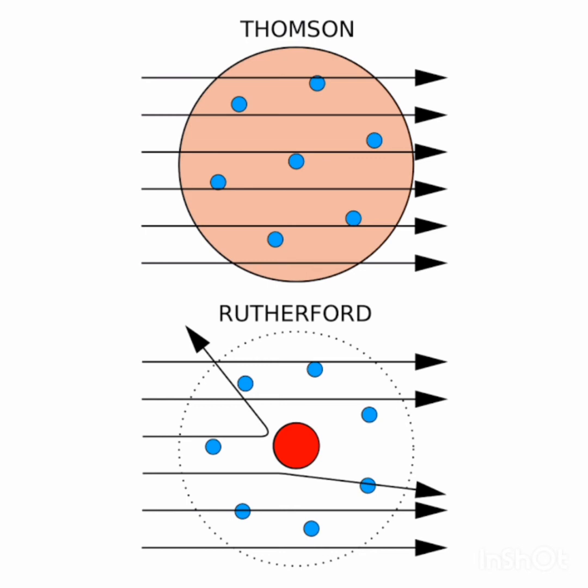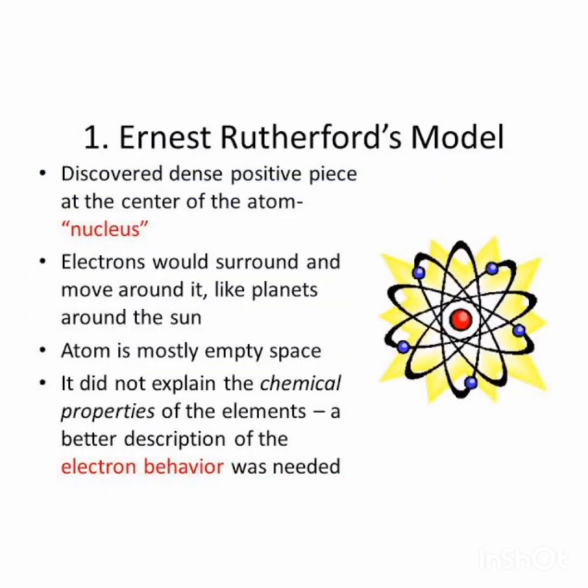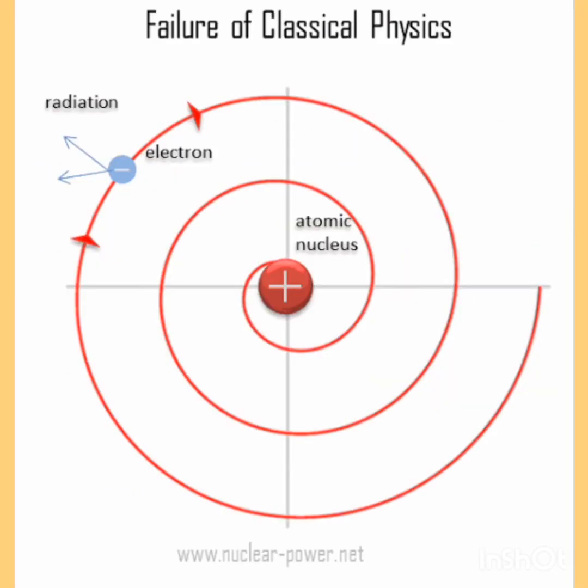Okay. We conclude, what are the main postulates of the Rutherford model of atom? Number one, there is a positively charged center in an atom called the nucleus. And number two, the electrons revolve around the nucleus in a circular path, like the planets revolving around the sun. Okay, and number three, the size of the nucleus is very, very small compared to the size of the atom. And Rutherford did not explain the stability of an atom. And the next model was coming.